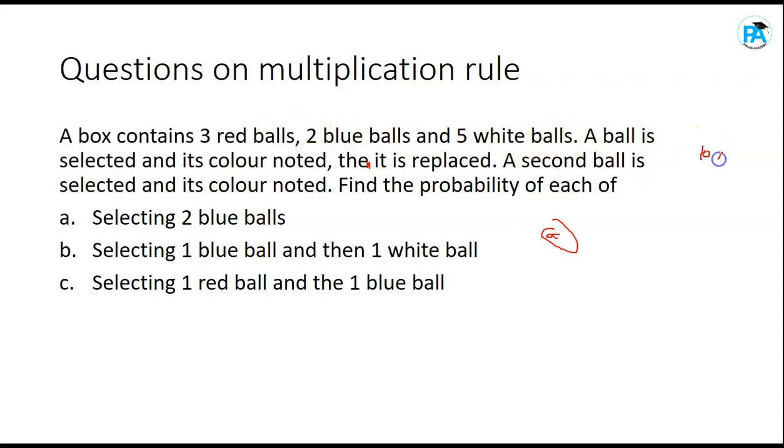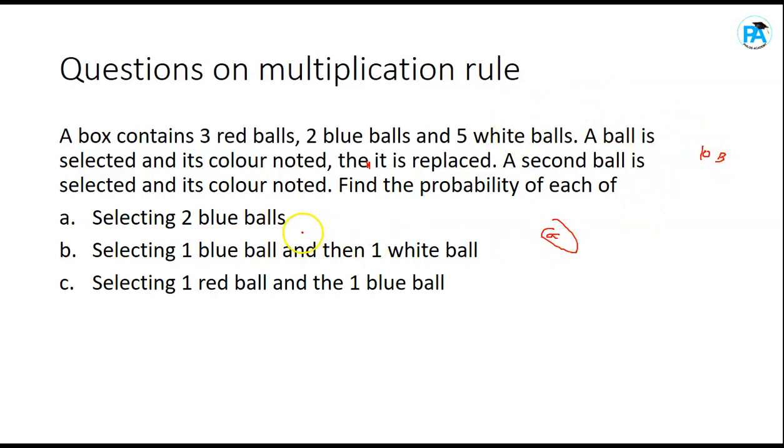The probability of selecting a red ball will be 3 over 10. The probability of selecting a blue ball will be 2 over 10. And the probability of selecting a white ball will be 5 over 10.